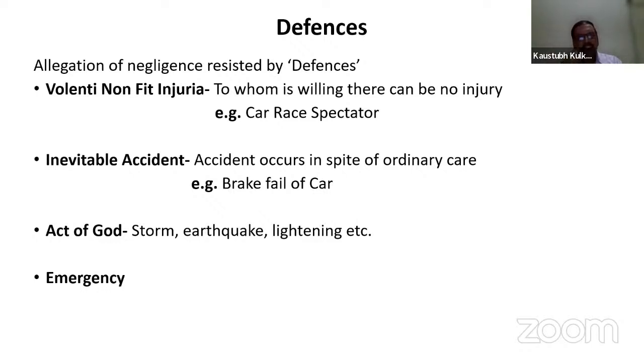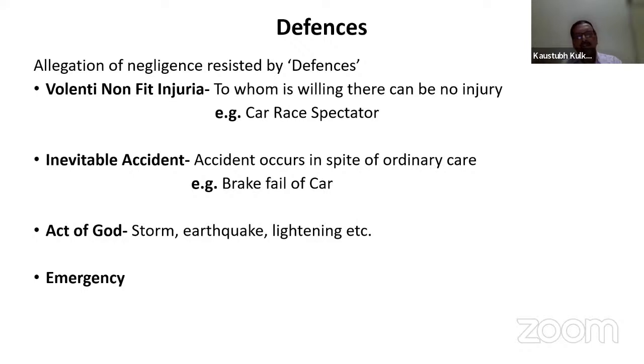The amount of compensation will be reduced because you are giving the defense of inevitable accident. Inevitable accident means the negligence from the car owner was not in the picture, but it is because of the brake failure of the car that the accident took place. In spite of all these things, there may be compensation, but this compensation will be of a minimal value. That will not go to the high value.